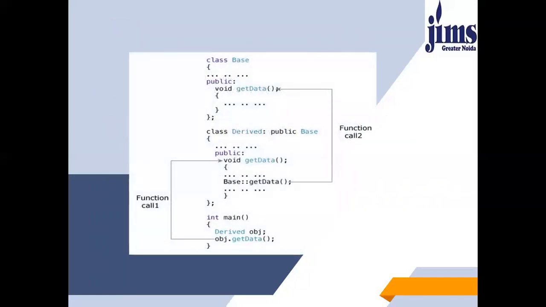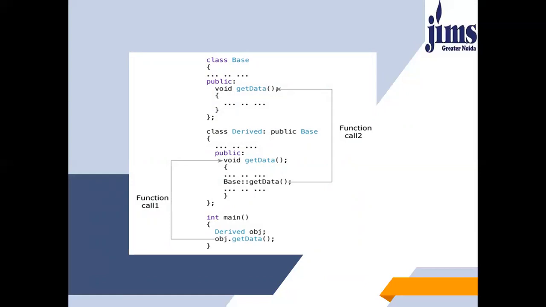So you can see here in this example, now what I have done, in the getData function of the derived class, I have called the function of the base class by using the scope resolution operator. So this is how the function call will take place. When you call obj.getData, function call 1 will take place. Then inside this function, I have written the statement base scope resolution operator getData. Then function call 2 will take place and it will call the getData function of the base class. So this is the example of function overriding.